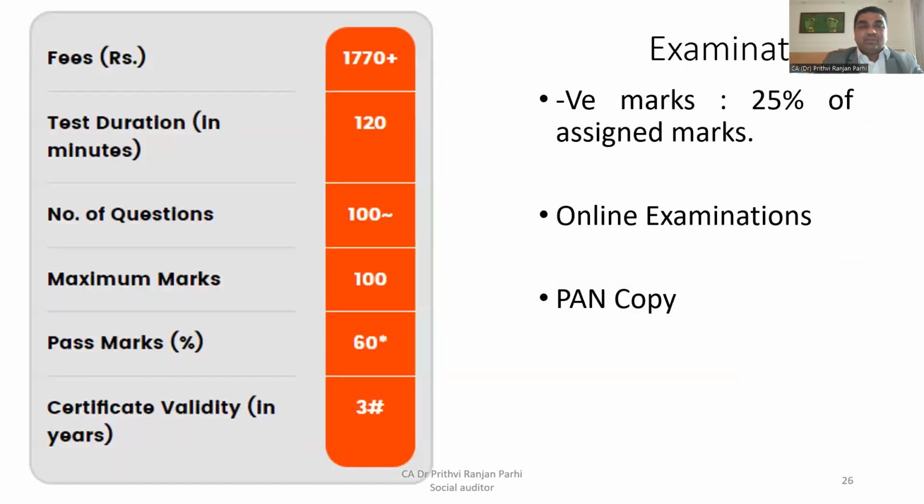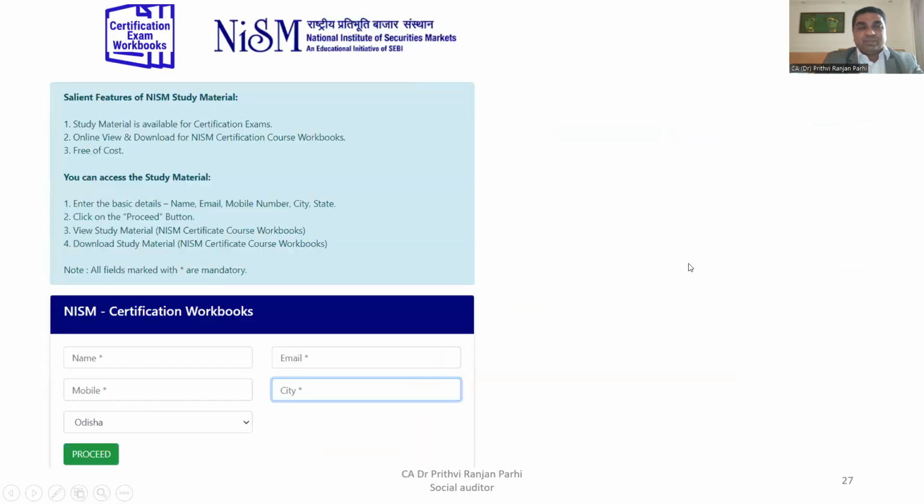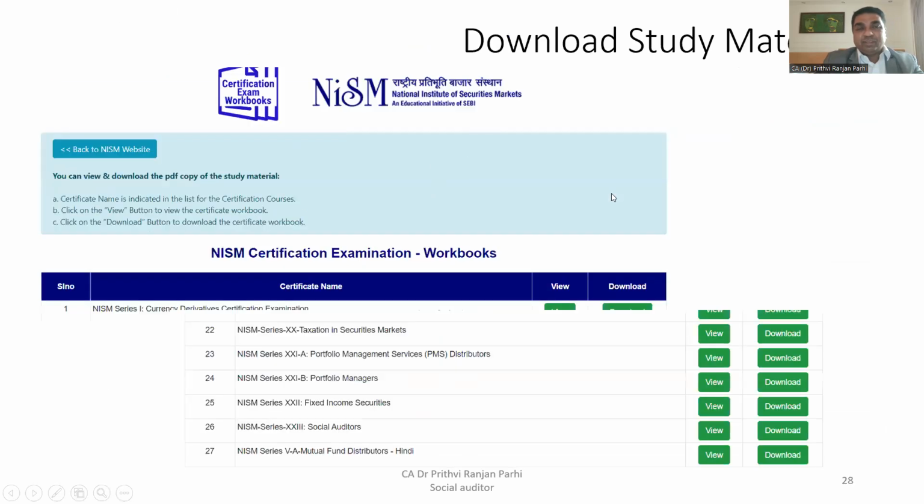Okay. So as I told you, it is an online examination. And before going to the examination hall, carry your PAN card or Aadhaar card. That will be required. Study material is available free of cost. One can download it easily from the NISM website. Here you see this is the link where the study material can be downloaded. If you read it carefully, NISM Series 23 Social Auditors, one can view and download the study material. Once you're registered, you will be able to familiarize yourself with the website.